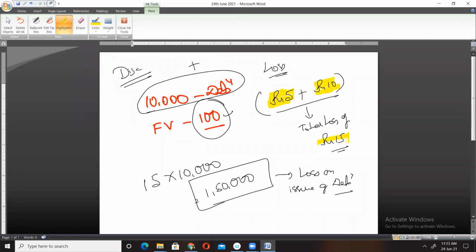So total loss is 15 rupees on 10,000 debentures issued. So the total loss will be 1,50,000, and it will be termed as loss on issue of debentures, and loss is always debited. Remember, loss is always debited. I explained to you in the earlier question. So in this question, the answer will be loss on issue of debentures debited 1,50,000.